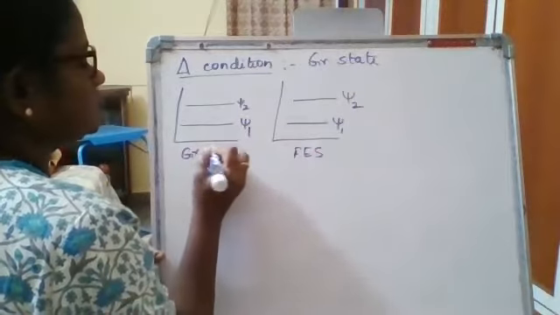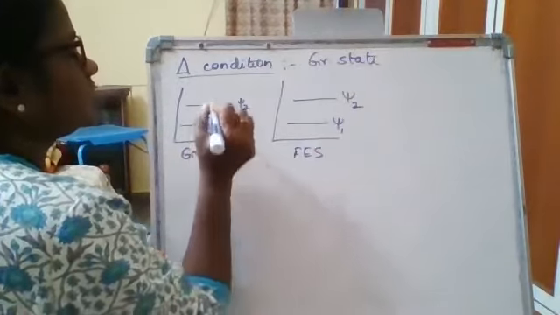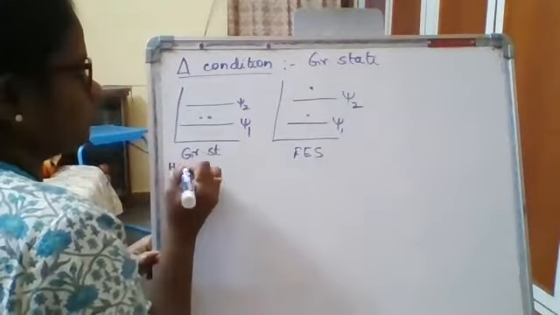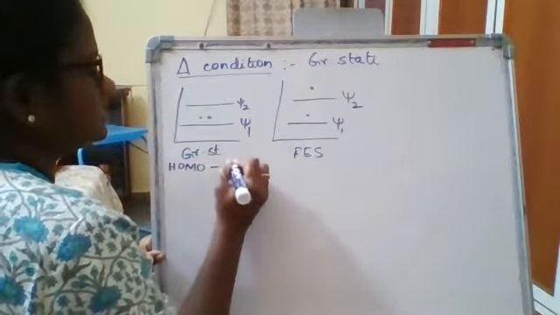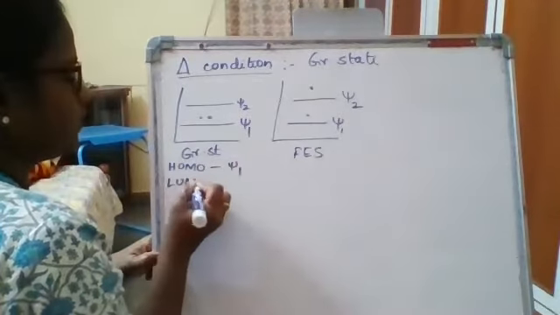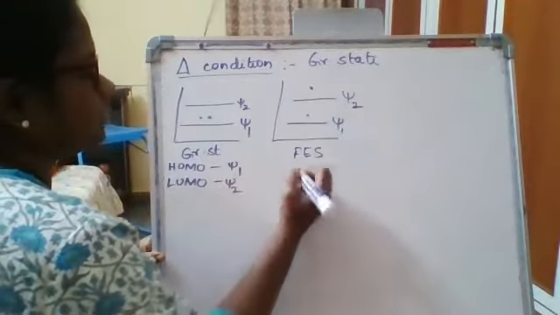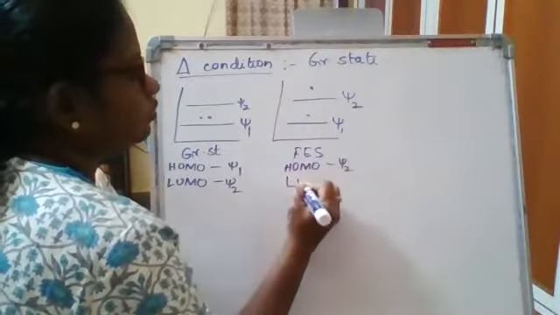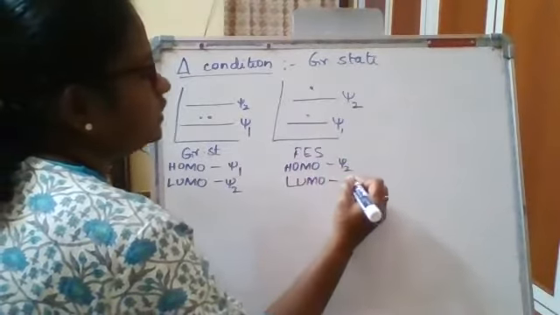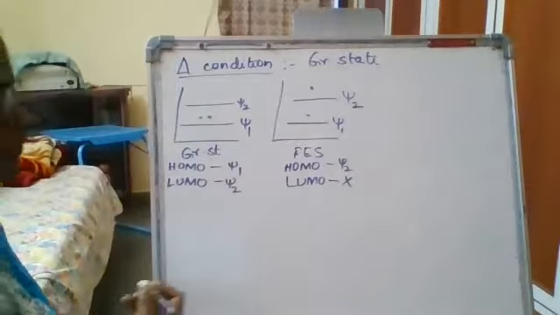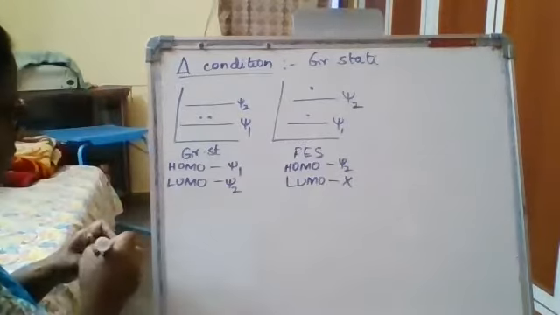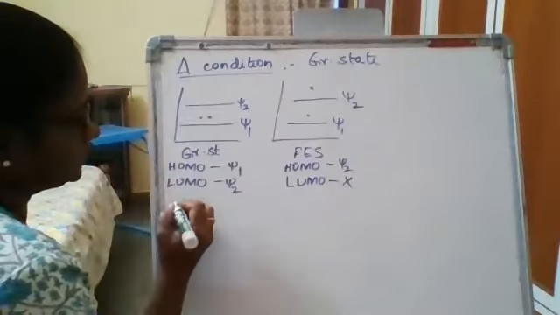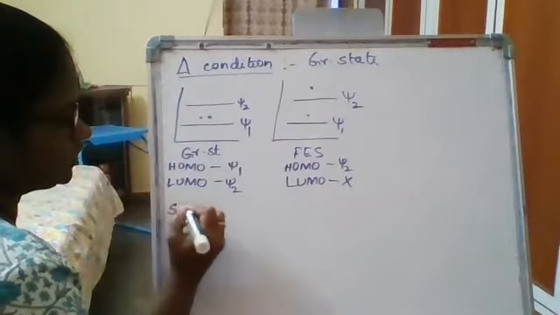This is the ground state, so HOMO is psi1, LUMO is psi2. In the excited state, HOMO is psi2 and you don't have any LUMO. Okay, now we'll go with the first type of interaction, that is the supra-supra interaction under the thermal condition.